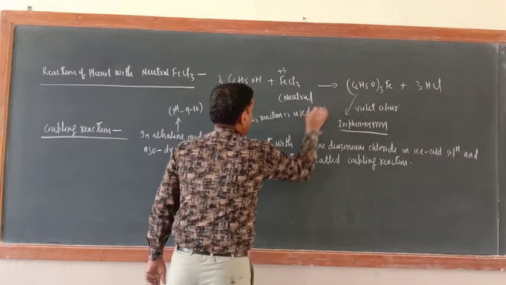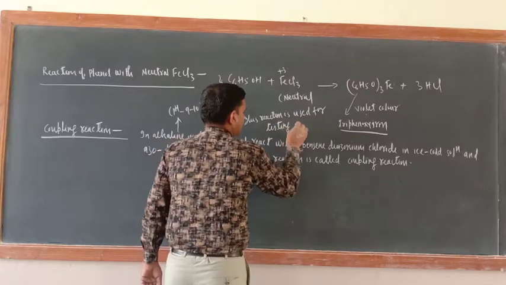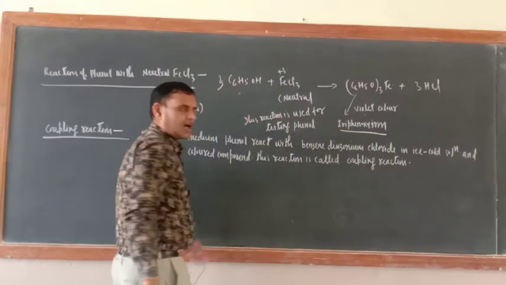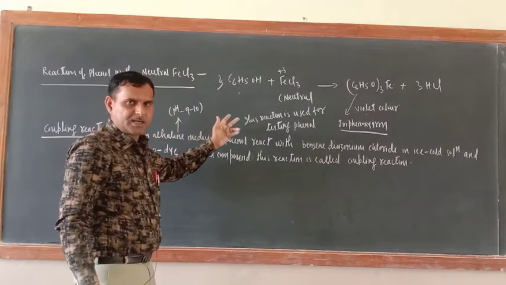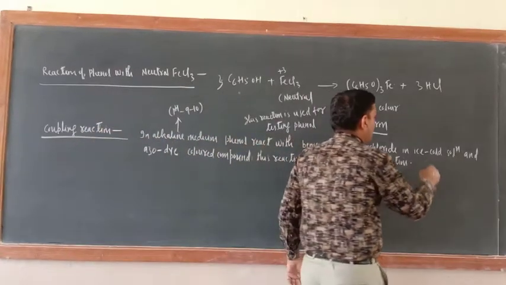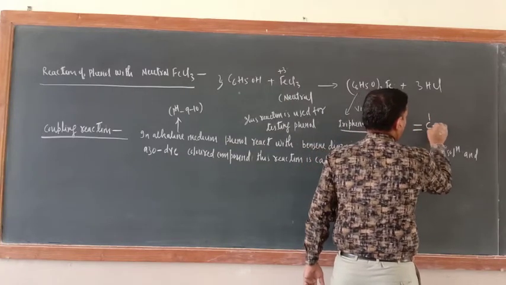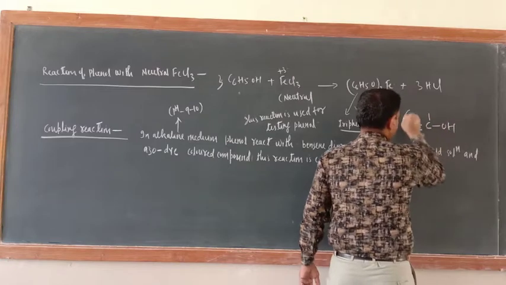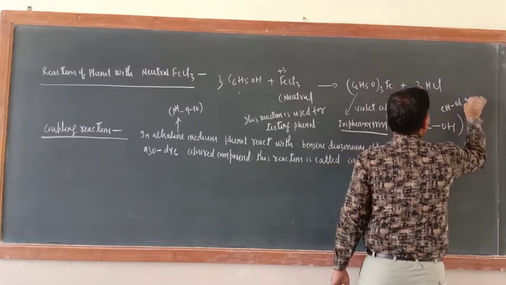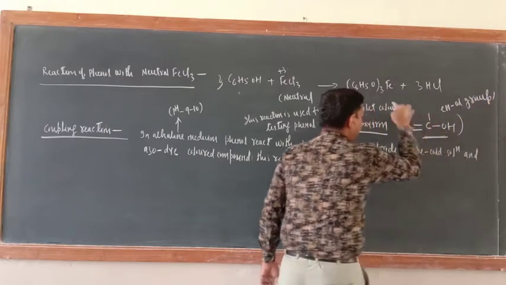So for the test of phenol, how to distinguish between the following pairs, this reaction can be used. Actually, all those compounds which contain this double bond and OH, what is the name of this group? Enol group. All those compounds which contain this group give this test.